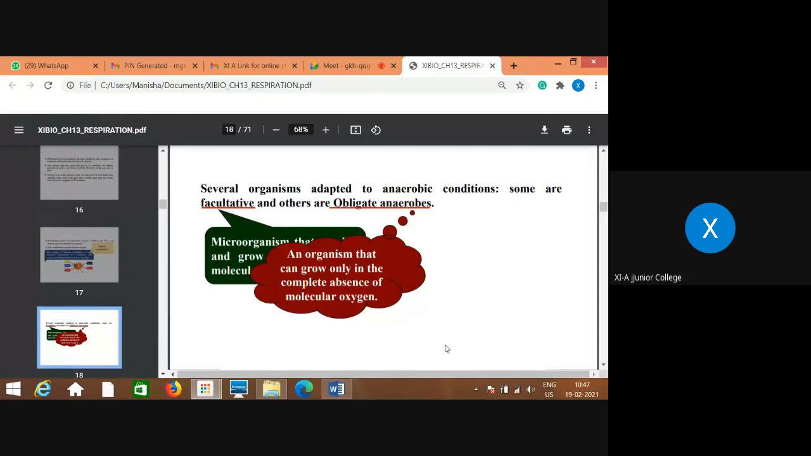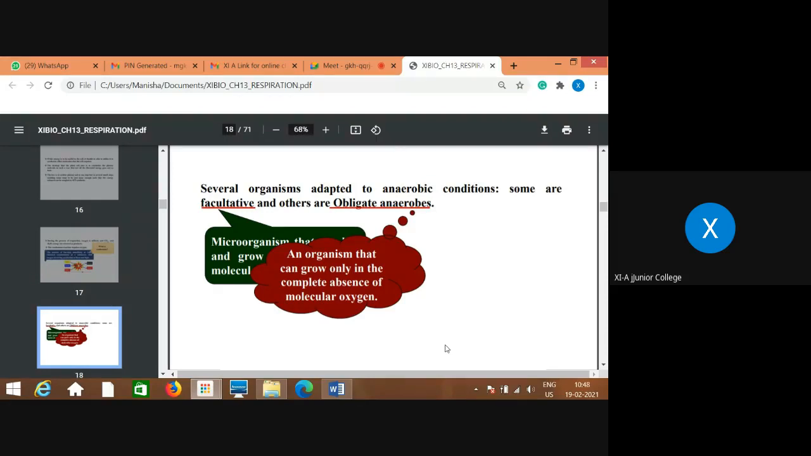Now there are two types of organisms you must have learned somewhere, aerobic and anaerobic. As you know, aerobes require oxygen, but there are anaerobes which are of two types. One type is facultative and the other type is obligate. Obligate anaerobes are the organisms which can grow only in complete absence of molecular oxygen. They cannot survive if there is oxygen. So only in complete absence of oxygen can they survive. These are called obligate anaerobes.